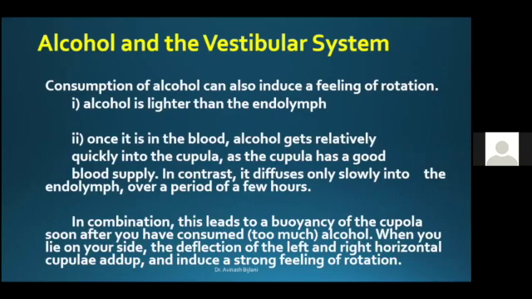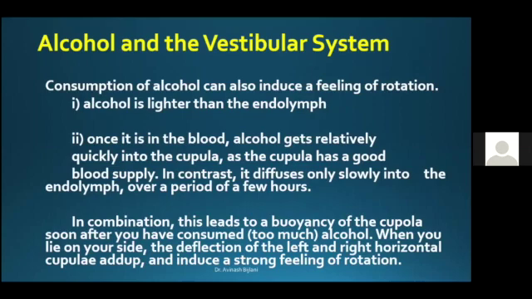In the previous talk by Dr. Srinivas Dorasala, somebody had asked about the effect of alcohol on the vestibular system, so I decided to include it in today's talk. If somebody has been a bit too tipsy and has consumed a lot of alcohol on a given day, that can definitely give rise to a feeling of rotation. Why? Because alcohol is lighter than the endolymph, and the cupula is a highly vascular area as compared to the rest of the semicircular canal.